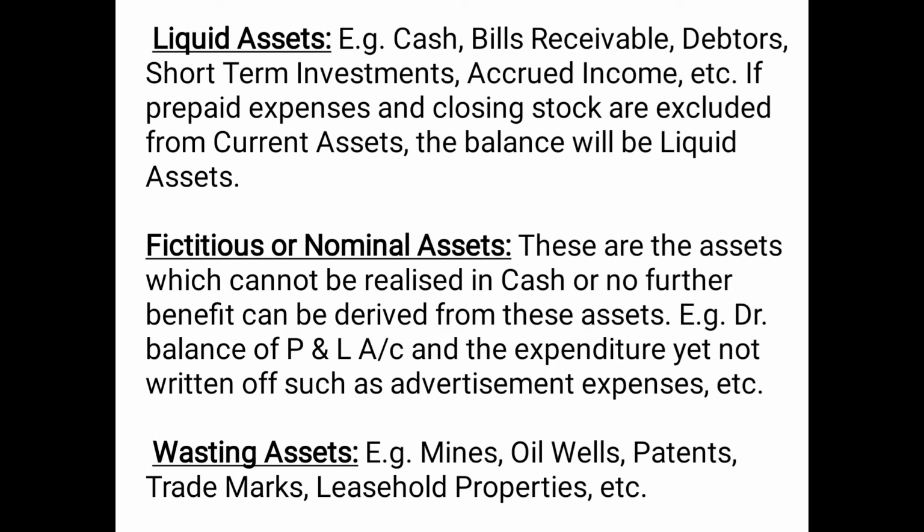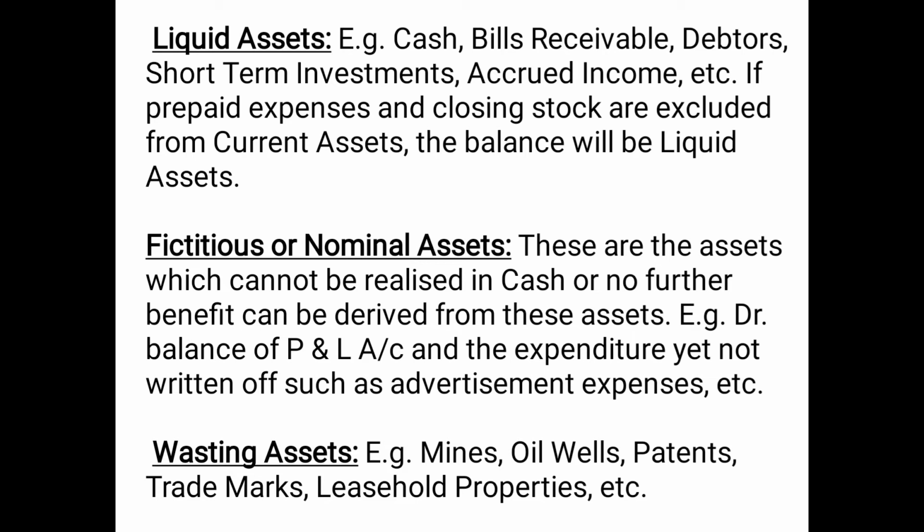Then another type of asset is wasting assets. These are basically those assets which keep on depleting, which keep on decreasing with the passage of time, with the usage, and the time comes when it becomes zero. So these wasting assets are consumed through being worked or used, such as mines. If we take the example of a coal mine or any mine, as soon as all the minerals have been extracted, the mine becomes valueless, zero.